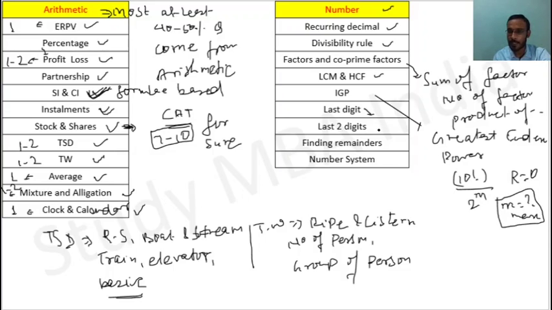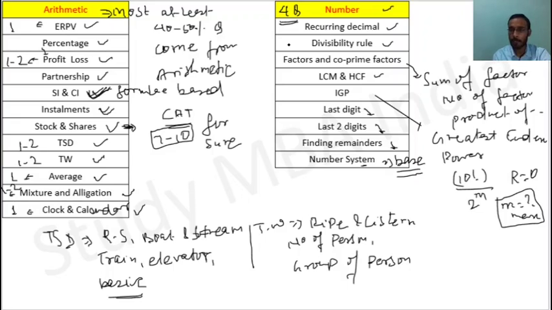Now finding the last digit, last two digits, remainders in which the negative remainder theorem, and how to find out the remainders. Number system, this is the base system. The questions on binary, octal, hexadecimal, duodecimal, that type of questions basically come under number system. So previously number system and this entire topic basically covered the major part after arithmetic. Now also it is a major part, but the number of questions has reduced, so hardly you will get 4 questions from here. Maximum you will get 4 questions in this CAT 2020, I am saying, right?